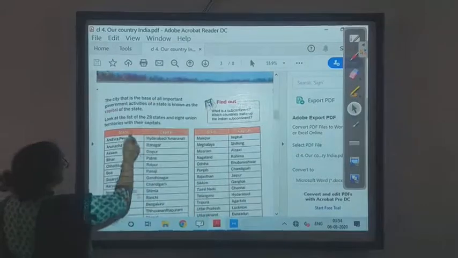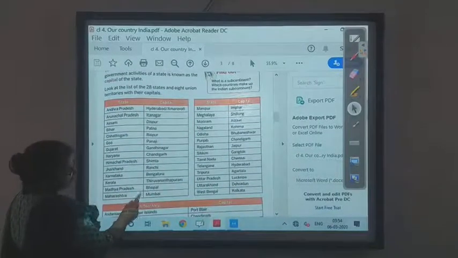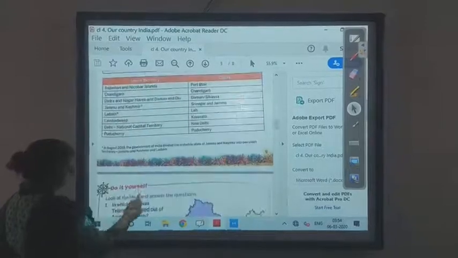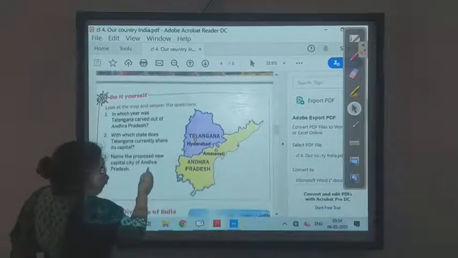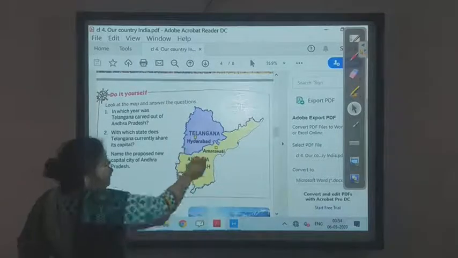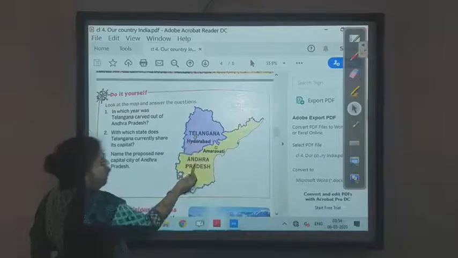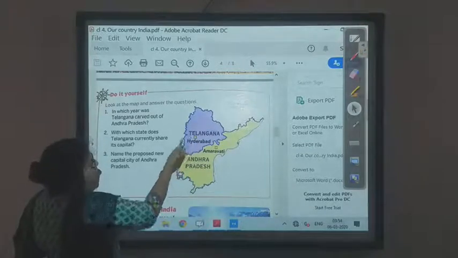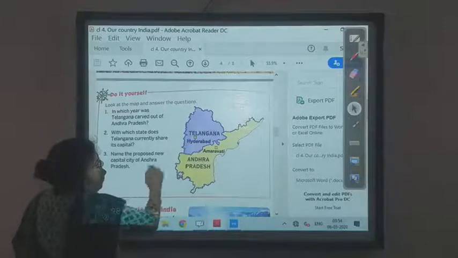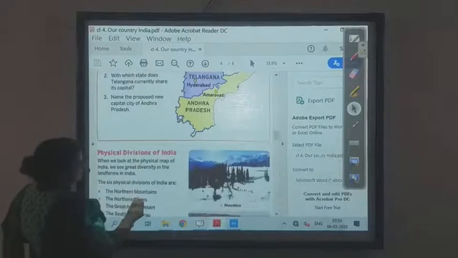Okay, this is a list of the states and their capitals. You have to learn it. Later on I will explain. And then this is the state Telangana. Initially the whole state was Andhra Pradesh, then it was divided into two states. One is Telangana and one is Andhra Pradesh. They both shared the same capital, that is Hyderabad. The new capital is coming as Amravati, and so on.